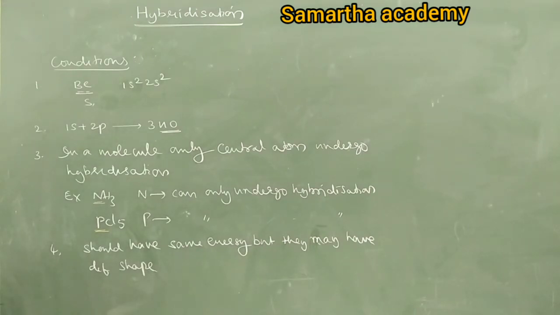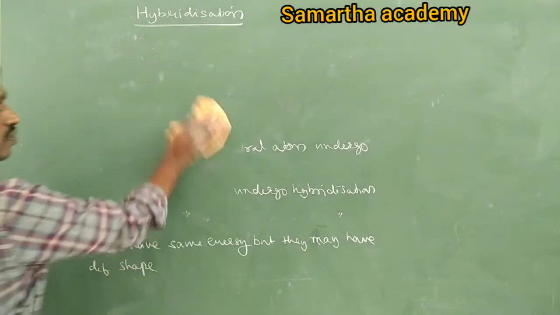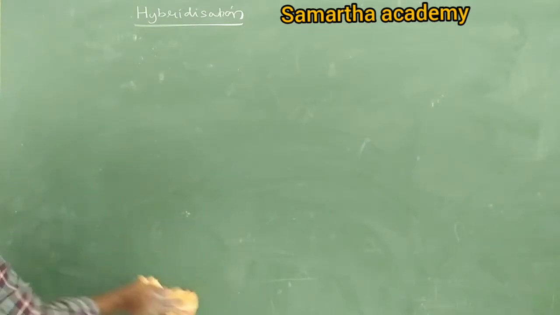Next, types of hybridization. Tell me, hybridization is classified into how many types? Seven types.